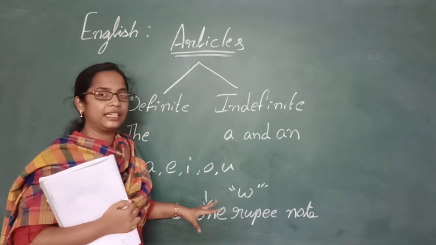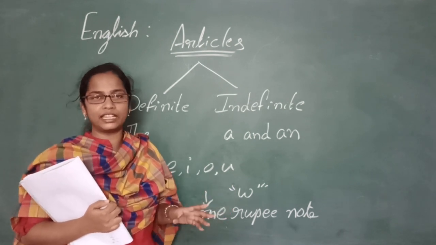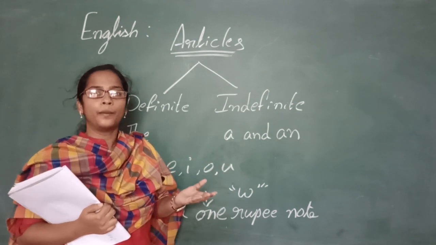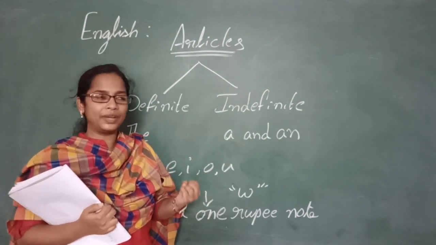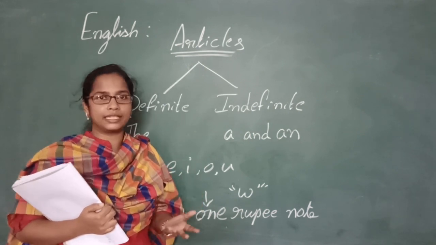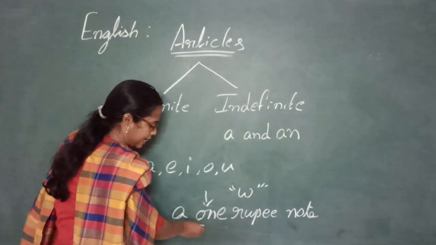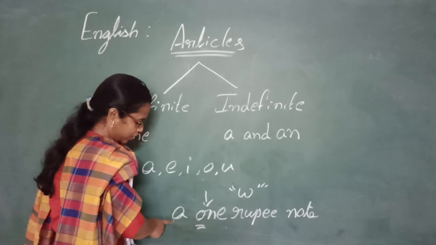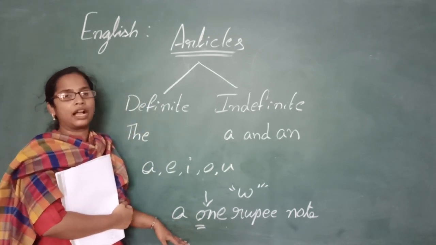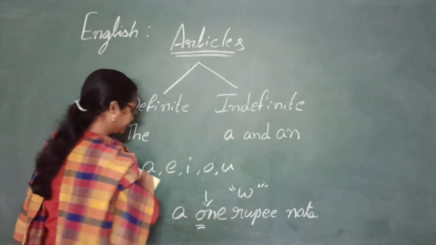Got the difference here children? So the sounds play the major role here. Not the letters but the sounds. The vowel sounds and the consonant sounds play the major role here. The thing depends on the sound it gives out. How do we pronounce it? Be clear with this. Don't get confused. Even though O is a vowel, we do not use an before this one because it gives out the sound of a consonant, that is W. Hope you are clear with this children.